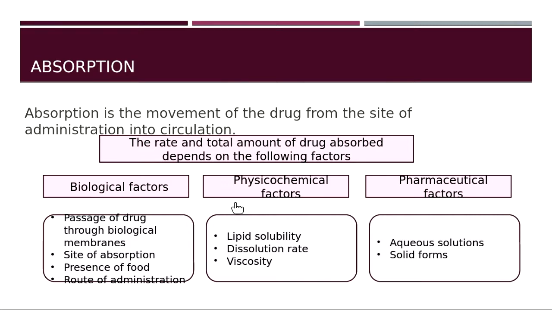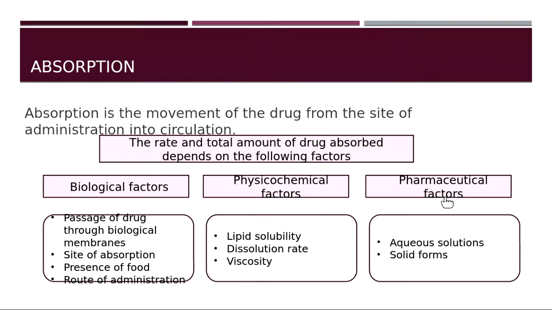Physicochemical factors means physical and chemical properties, that is lipid solubility, whether the drug is lipid soluble, dissolution rate, at what rate the drug is becoming a solution in the body, and viscosity, whether the drug is very thick or very thin in nature.